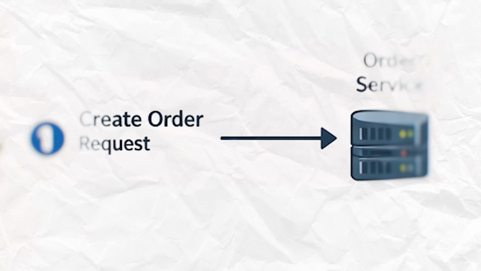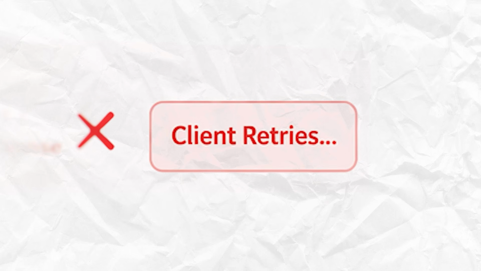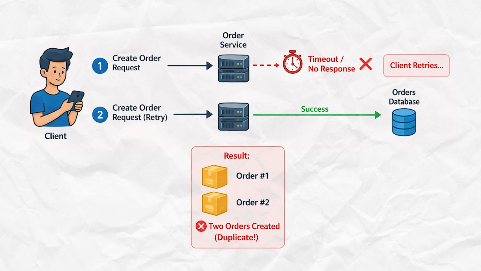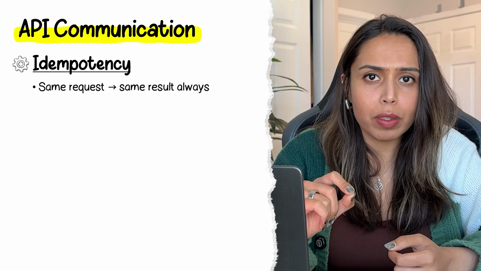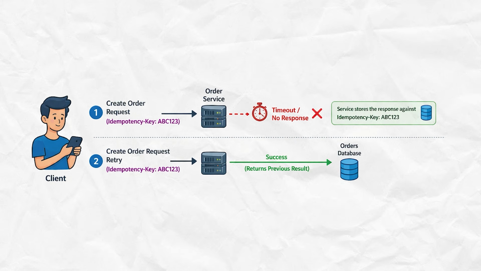Now, another API concept that we'll dive into is idempotency. Let's understand through one scenario. The client sends a request to create an order. That request times out and the client retries again. If the API isn't designed carefully, there would be two orders created. Now, how do idempotent APIs work here? No matter how many times you send the same request, it produces the same result. So the same example, if you send a request to create an order, and if there's a network failure, and you retry again, the result would be just one order. It's very critical for payment APIs so that you don't pay twice, order creation, and multiple other operations.